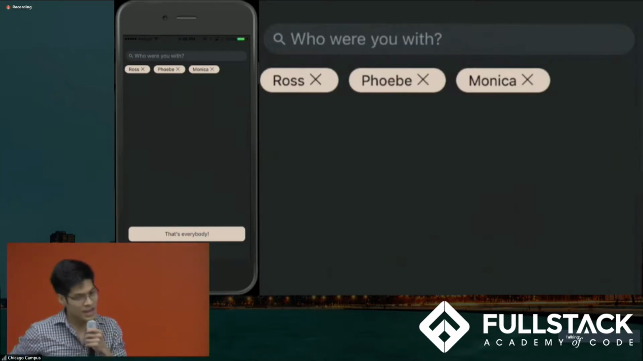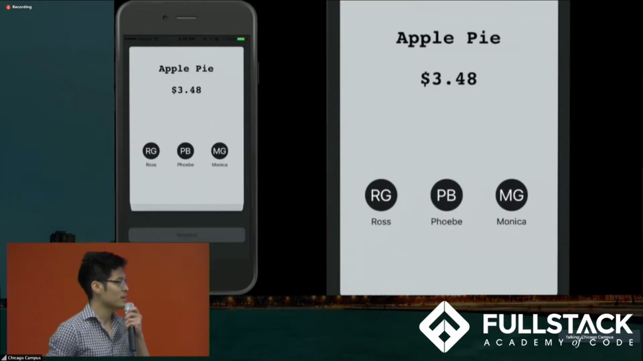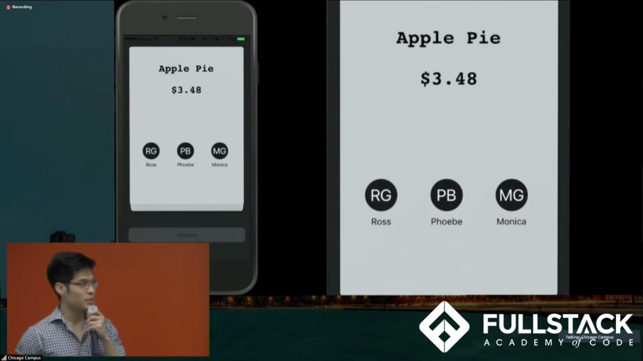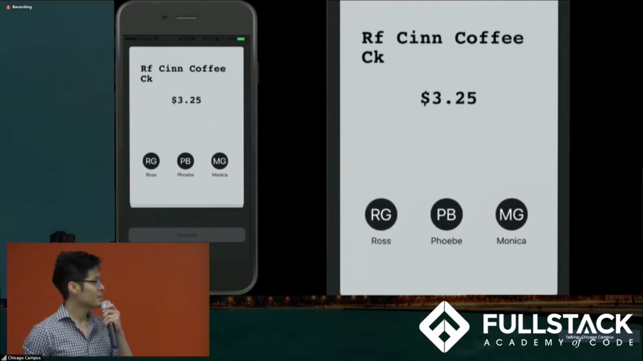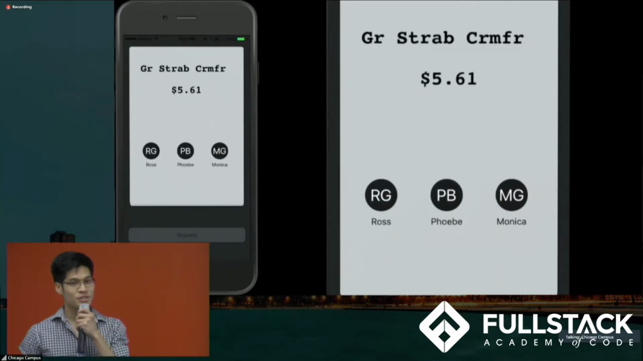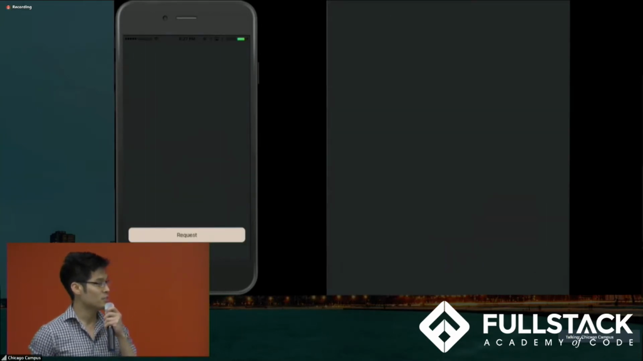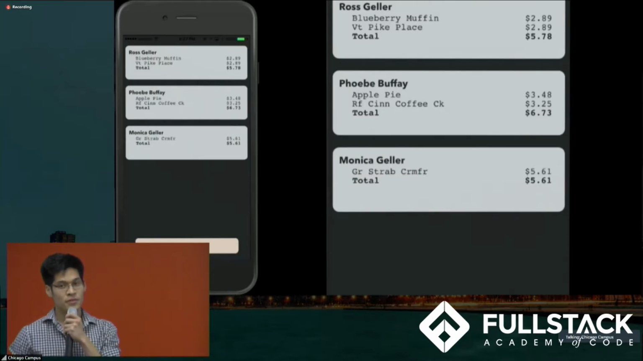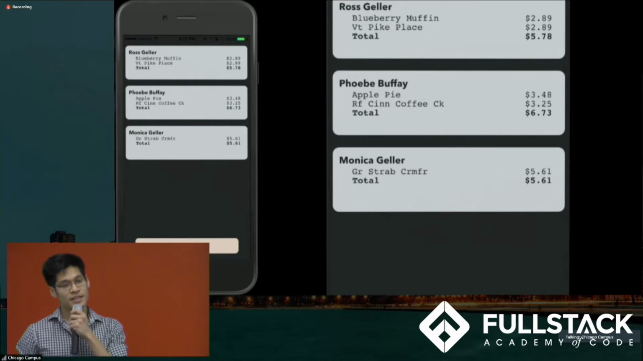Thanks, Raj. So after getting his friends, he will then assign items or unassign items, as we see here. So we're going to assign apple pie to Phoebe, the blueberry muffin to Ross, the cake to Phoebe, the strawberry frappuccino to Monica, and lastly, the Pike Place coffee to Ross. Once we're done, we're taken to the summary screen, where you can get a detailed view of all the transactions. Now everything looks good, so we're going to go ahead and send a text out to everyone.